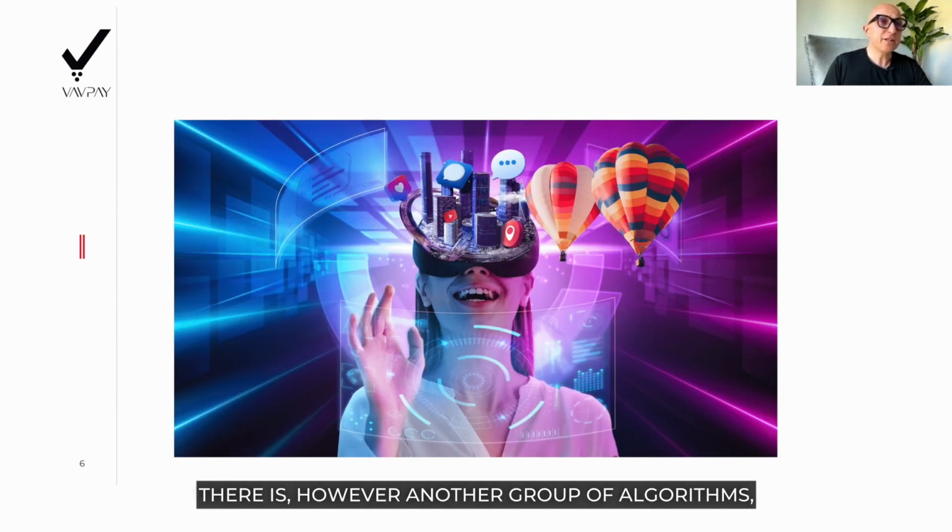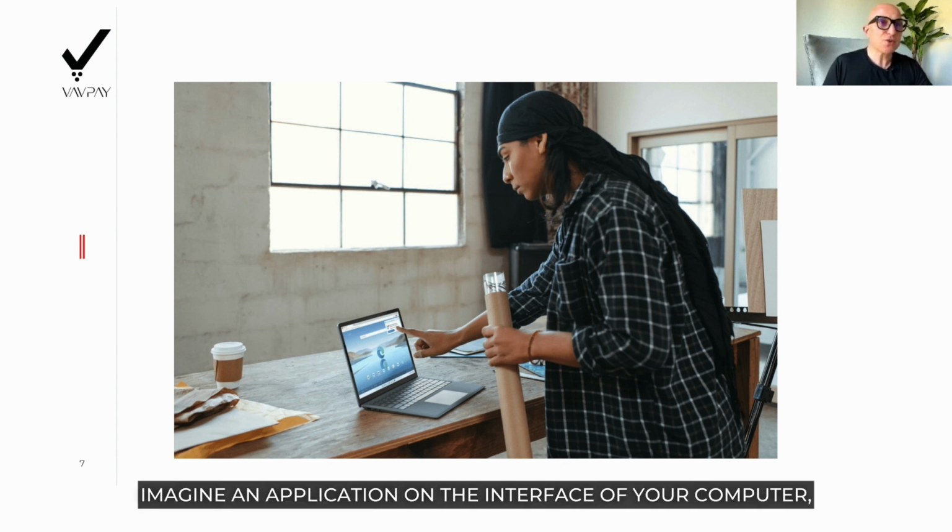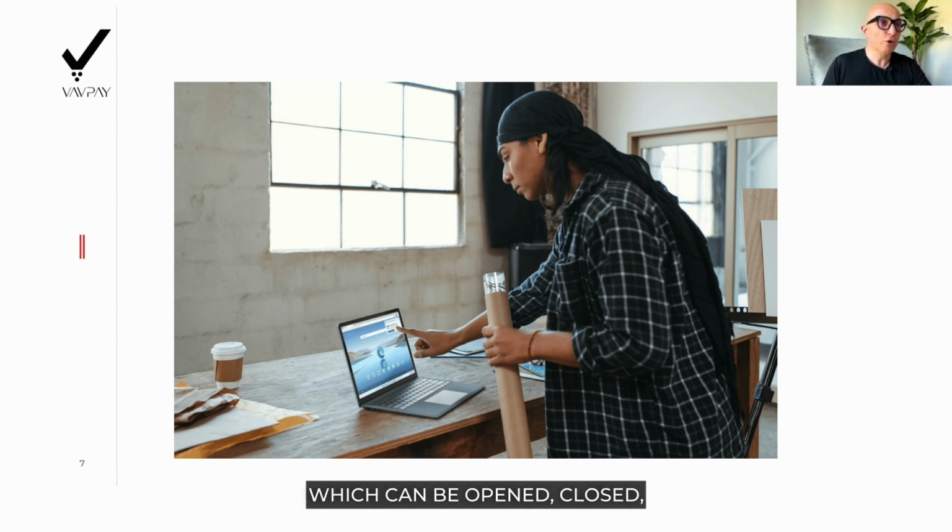There is, however, another group of algorithms, much more subtle and sophisticated, that users are not aware of at all. The objective of such encryption algorithms is to create within a user an observation which in turn shall be defined as a literal reality. For example, imagine an application on the interface of your computer which can be opened, closed, or moved by the virtue of your finger.